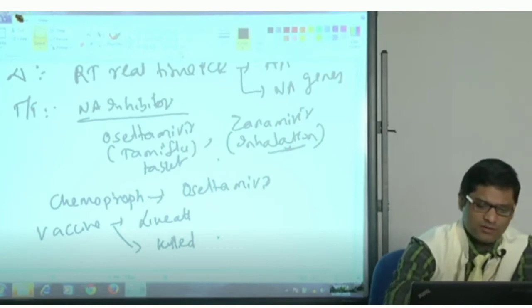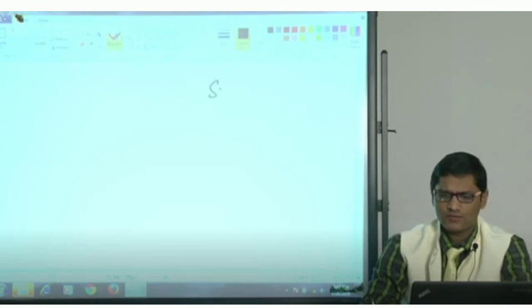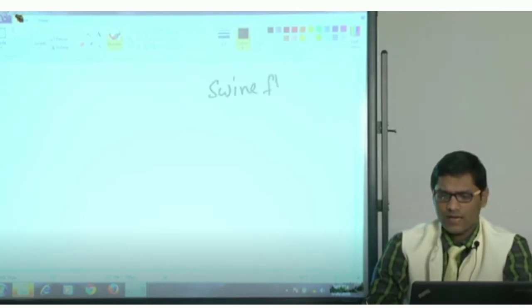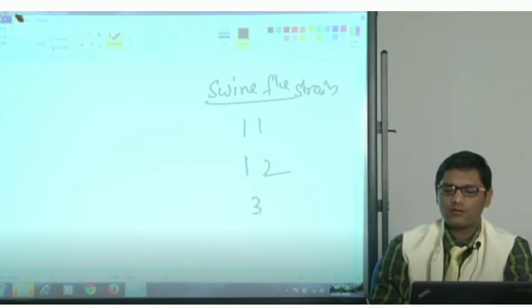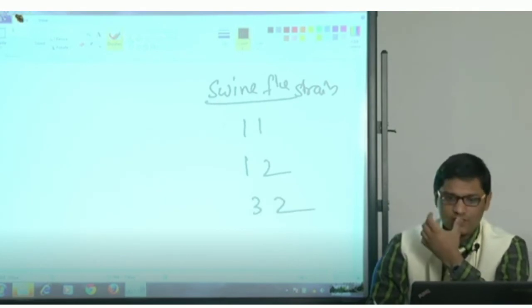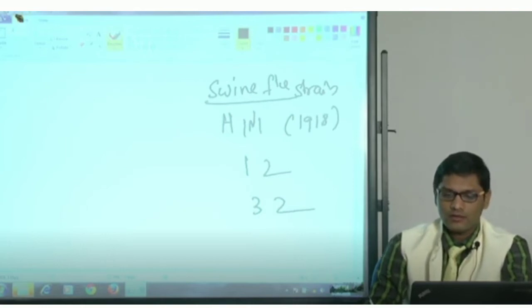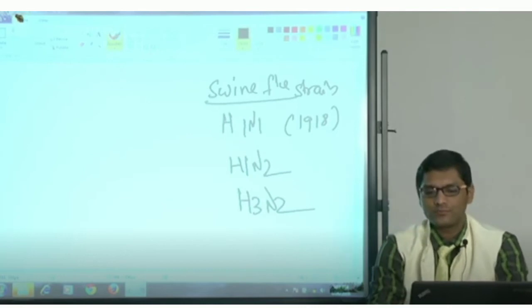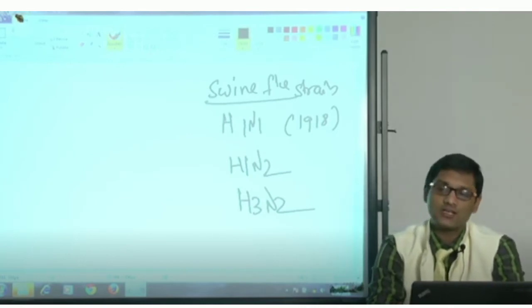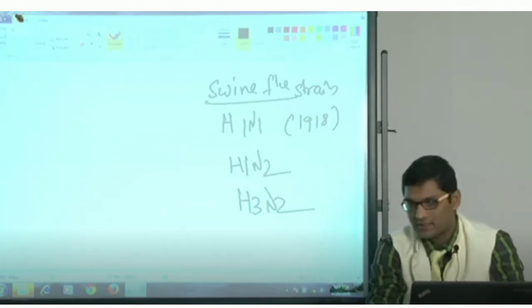So this is all about swine flu, and you can tell me what the actual swine flu strains are. The actual swine flu strains are H1N1, H1N2 and H3N2, that is, H1N1 of 1918, then H1N2 and H3N2. These were the swine flu strains which had caused epidemics and pandemics in the past.